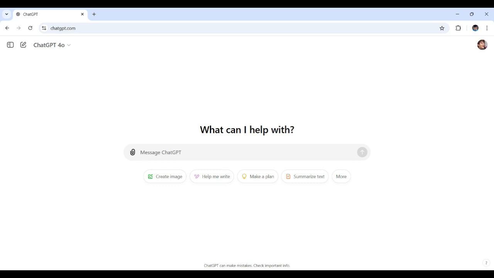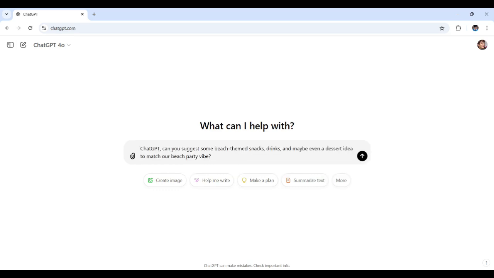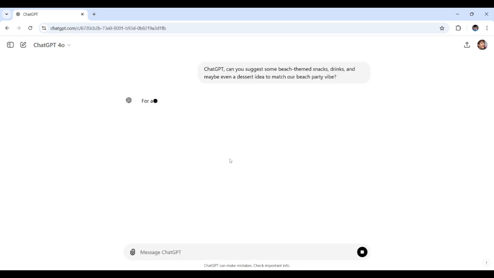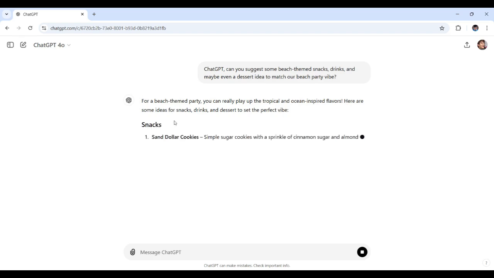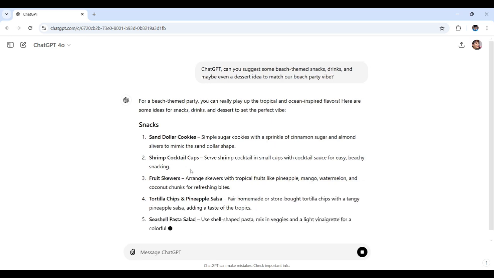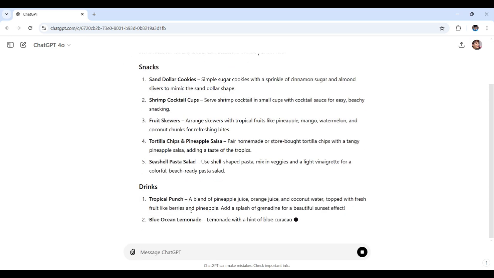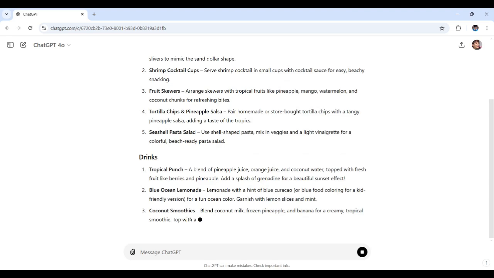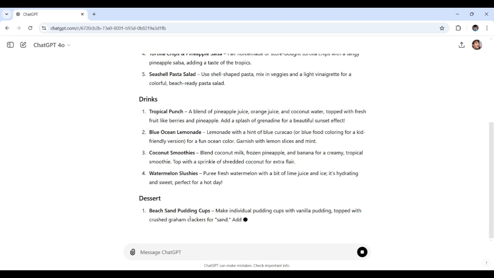Now, here's the prompt I came up with right over here. I'm hoping for some fun tropical ideas that make everyone feel like they're on a mini vacation. All right, let's see. All right, so here are the snacks and soon to be drinks that will be generated by ChatGPT. So let's go over a few of them.